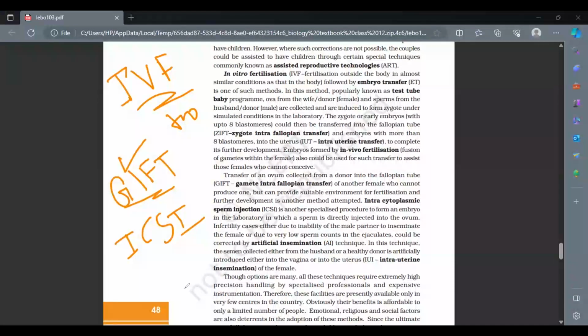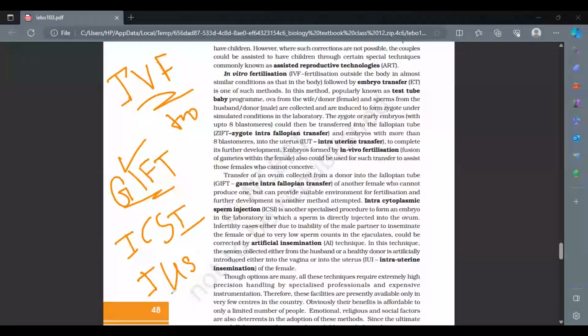And obviously, it can be corrected by the artificial AI techniques also. So in all these cases, you have a healthy donor, right? If the quality of the sperm of the male partner is not good enough to inseminate, then you have one more way in which things can happen. That is called IUI, directly in the uterine region.